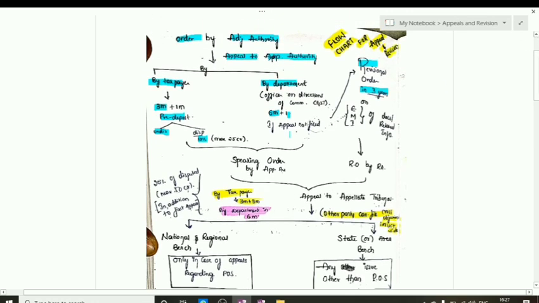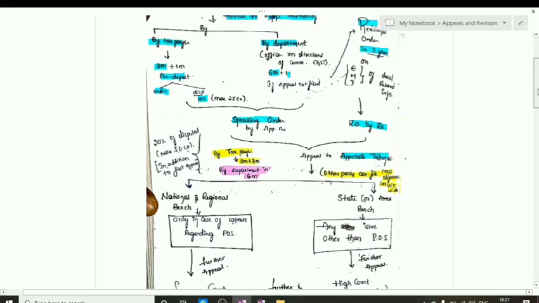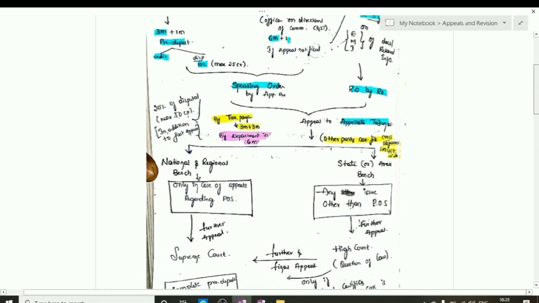If a person is aggrieved by the order of the appellate authority, which is called the speaking order, or the revisional order by the revisional authority, then they have the option to file a further appeal to the appellate tribunal, which is basically a two-tier tribunal: the national and regional bench at the central level, and the state and area bench at the state level.